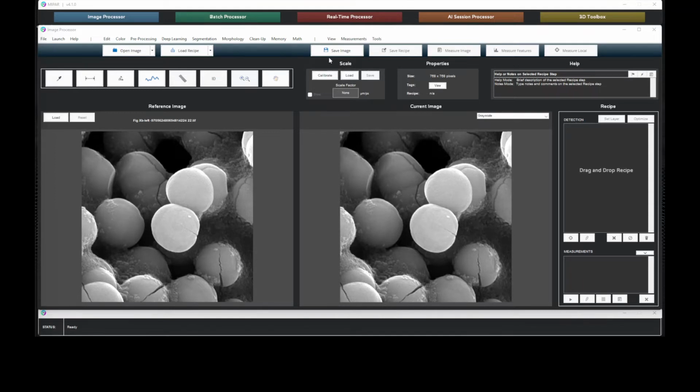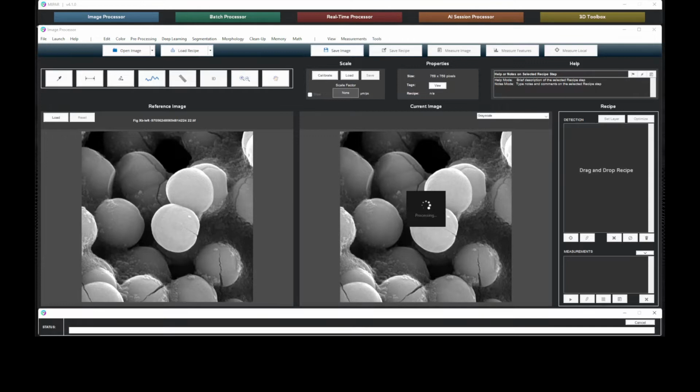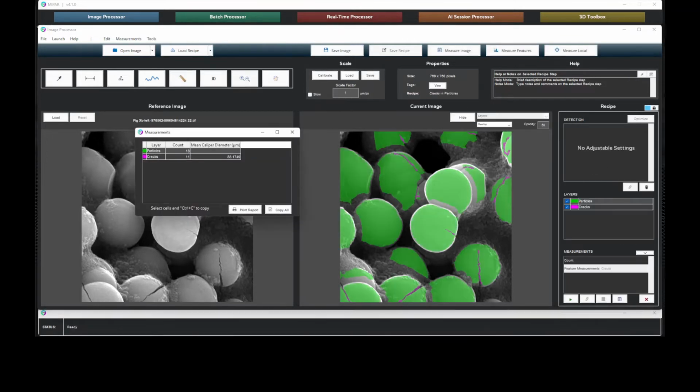As we apply the recipe, we see that MIPAR is able to quickly and accurately detect the defects and output the count and size. These measurements are critical for correlating powder manufacturing processes to material performance. With the cracks identified and measured, it's relatively straightforward to produce a report from the measurement.